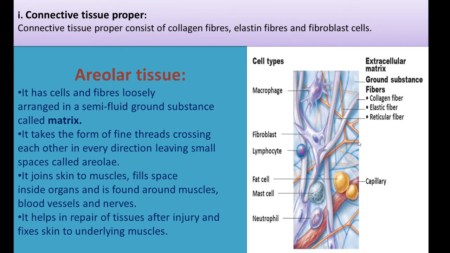We can see some spaces between them, and that space is called the areolae. It joins the skin to muscles and fills the space inside the organs, and it is found around the muscles, around the blood vessels, and also around the nerves. It helps in repair of tissues after injury and fixes the skin to the underlying muscles lying below your skin.